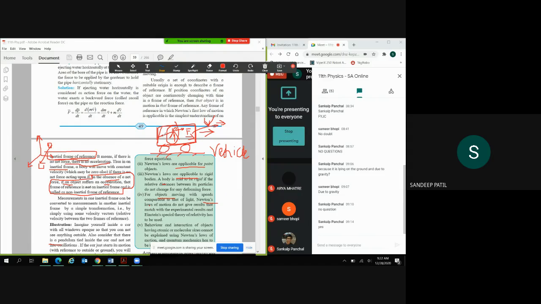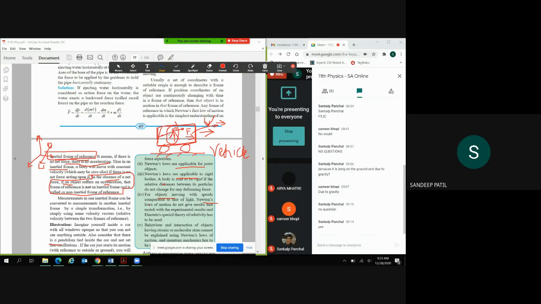In a bus or train, if the brake is suddenly applied, we lean forward. No one has applied a force on us, right? We can't define such things here.